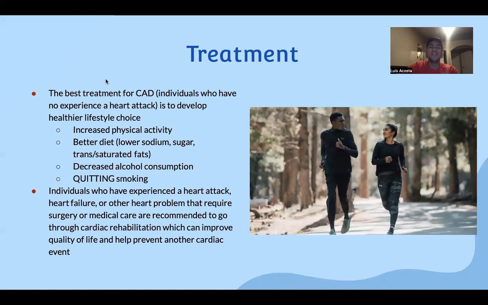So treatment, how do we treat CAD? For individuals with a low amount of plaque buildup, the best treatment is exercise and an improved diet. This also goes for people who want to prevent CAD in the future. Increase physical activity, better diet, decreased alcohol consumption. And if one smokes, we don't want to tell them to decrease it, but we want to tell them to completely quit smoking because of the high correlation between smoking and CAD.